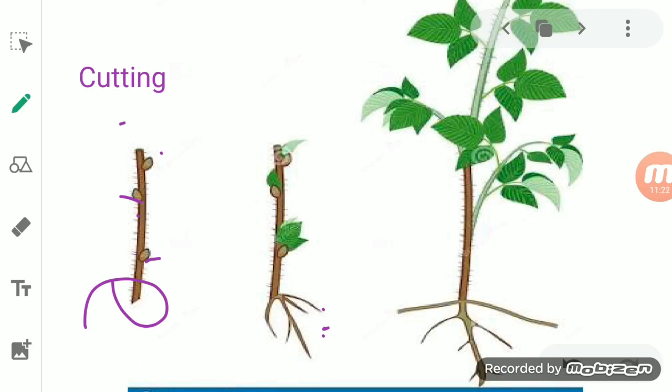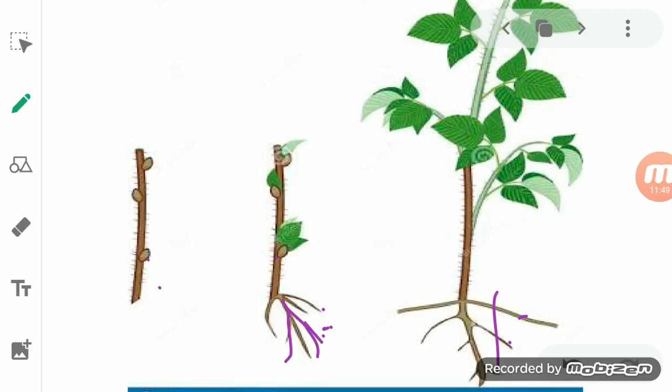Okay, so we will take a piece of a plant. That plant must consist of a bud, and then the lower portion is planted in the moist soil. What you will observe after a few days, students, is that the cutting part develops roots. You can see here, when you plant it, the root starts growing. Not only root, the length is also increasing, and the leaves are also coming out through the bud.